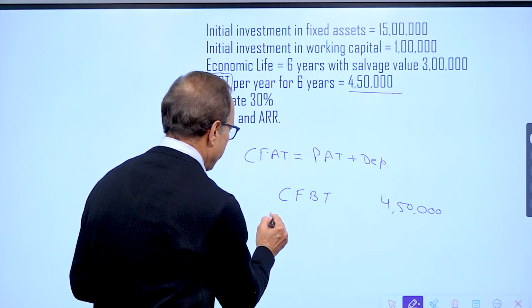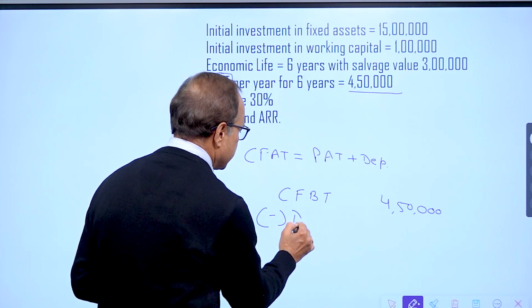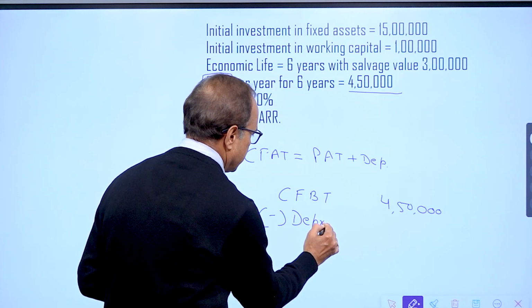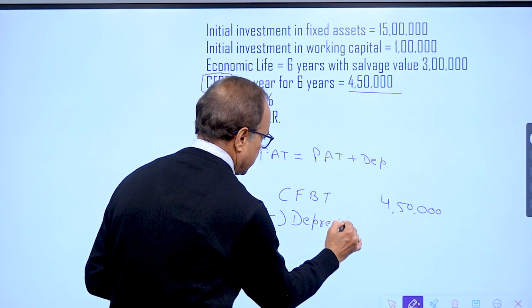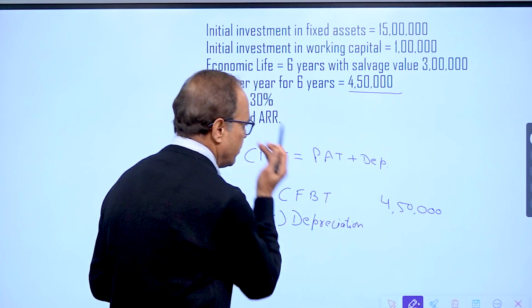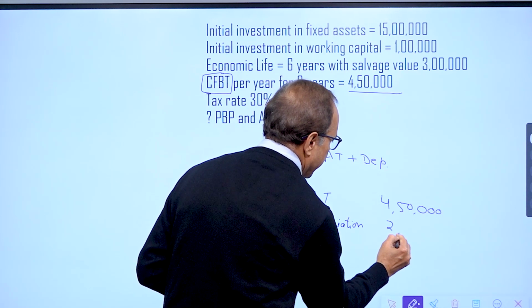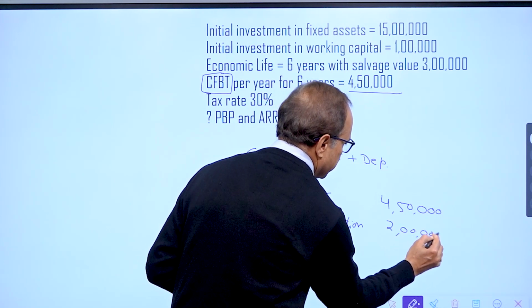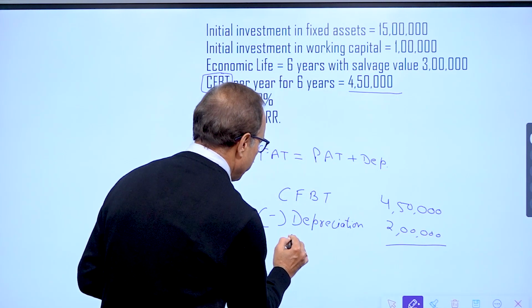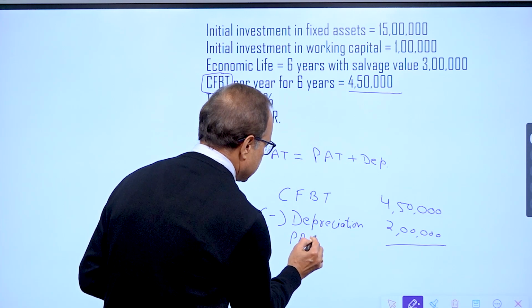So let us deduct depreciation first. We calculated depreciation year on year as 2 lakh. So I am left with profit before tax.